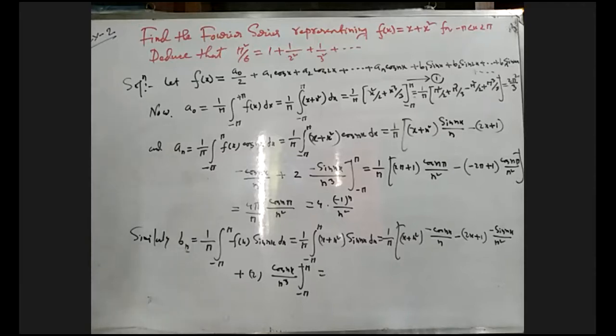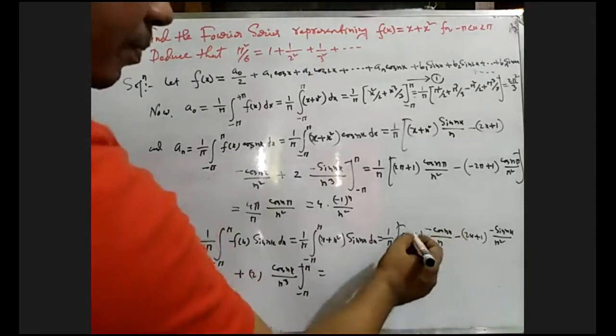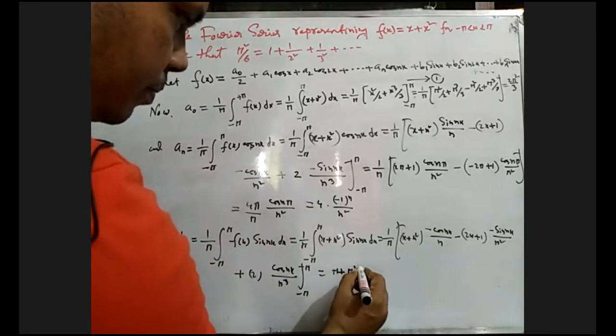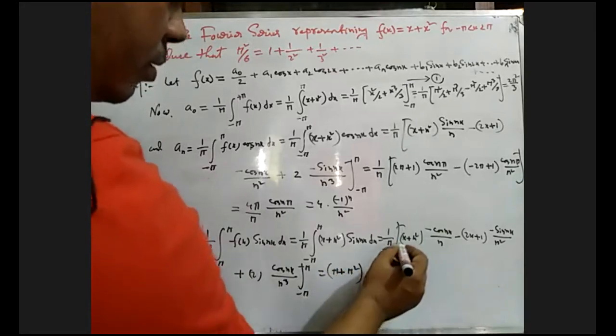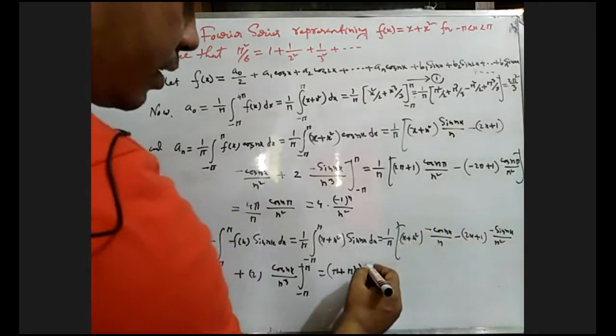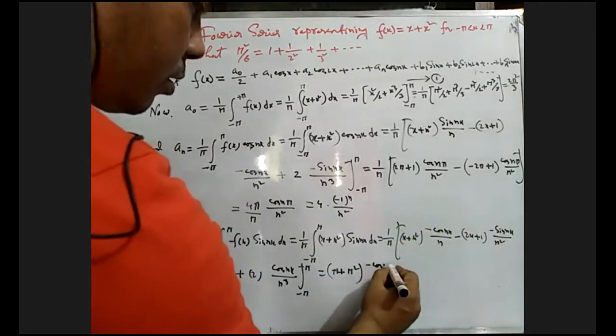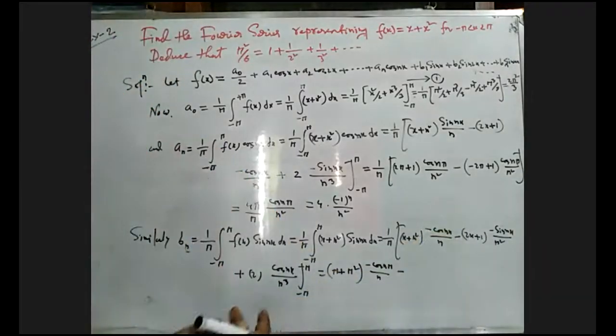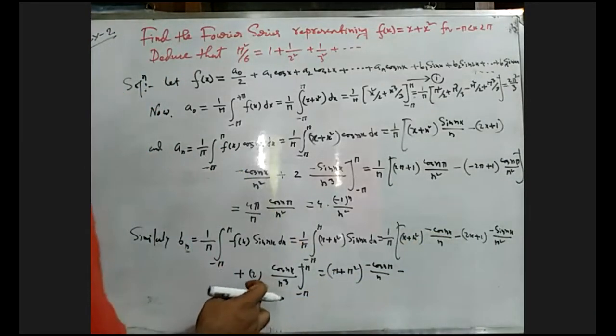Now putting x equals to pi, here we get pi plus pi square, what will be? Minus cos n pi divided by n. Minus sin n pi will be 0, and this will exist.